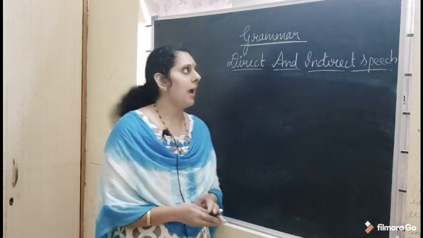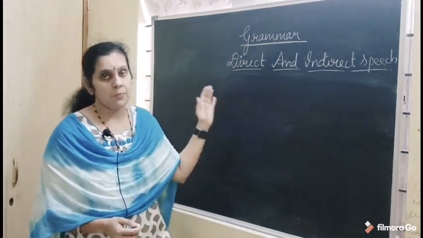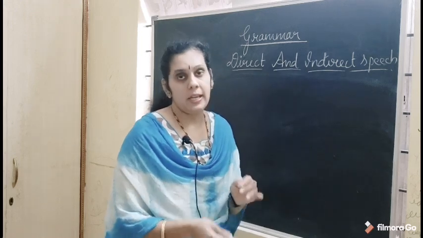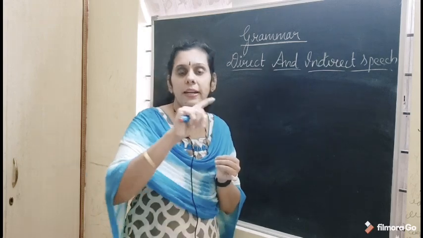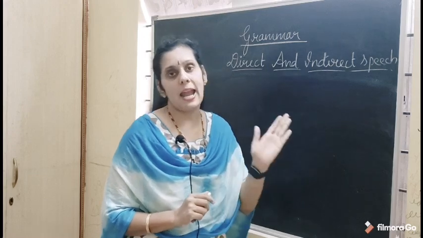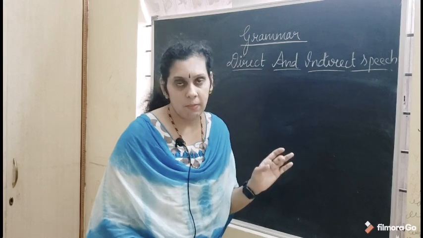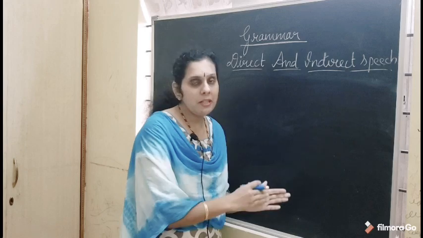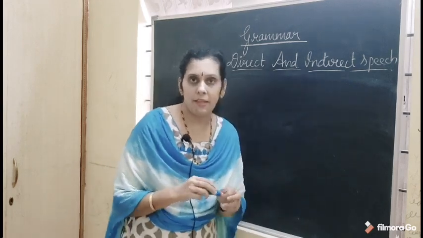Now, first you have two types of speech, that is direct and indirect speech. Direct speech means the exact words of the speaker are written, and these exact words are written inside the quotations. In direct speech, you will have the reporting part and the reported part. The verb in the reporting part is the reporting verb, and the verb in the reported part is the reported verb. The reporting part and the reported part are separated by a comma. Okay, let me give you one example.